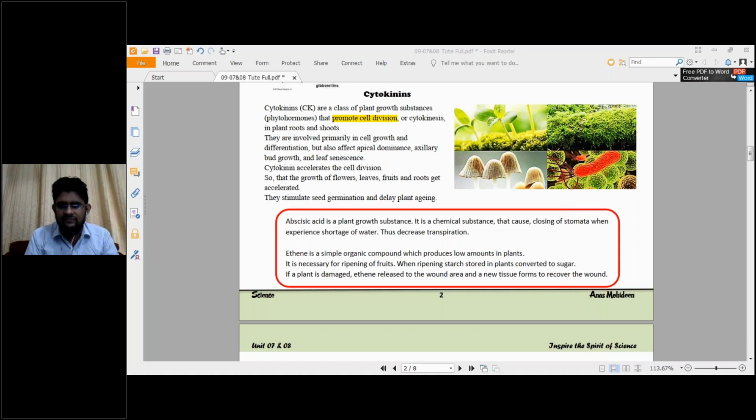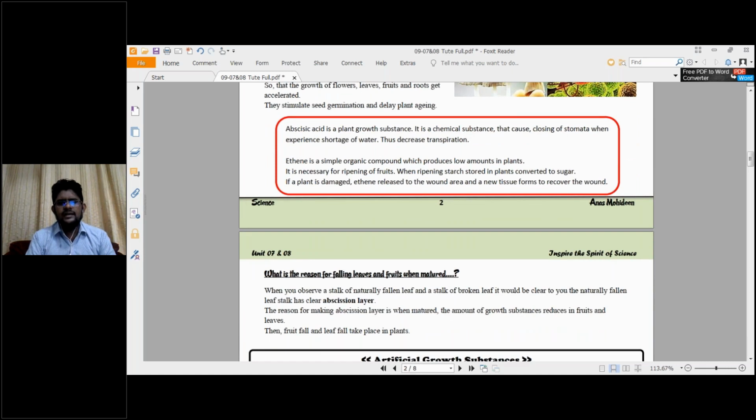So what is the natural effect here? At this time, abscisic acid will be formed. What it does is stimulate the closing of stomata. It's something like the doors being closed. Now the water won't transpire out. The water will not be released. So accordingly, abscisic acid is also a natural plant growth substance. And the next one, ethene.